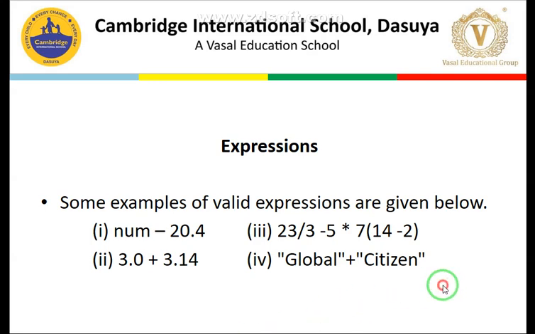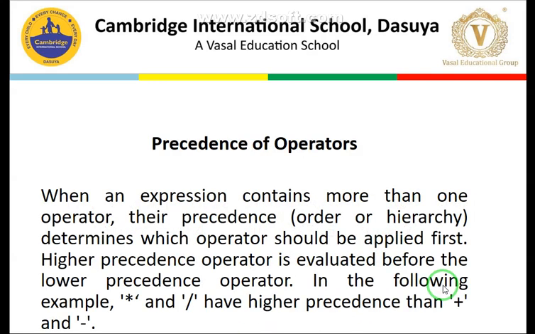Now coming back to our slides. Now the next is, I have already discussed a bit about the precedence of operators. An expression may contain more than one operator, so their precedence, meaning their order or hierarchy, determines which operator should be applied first.